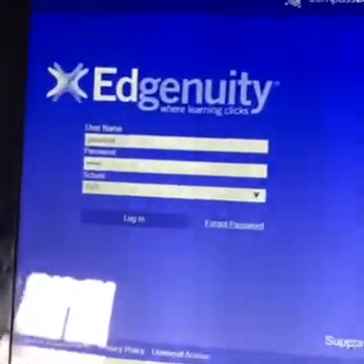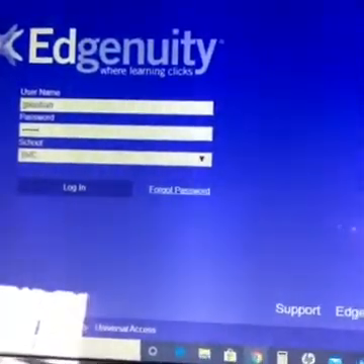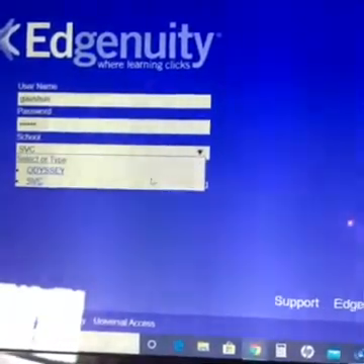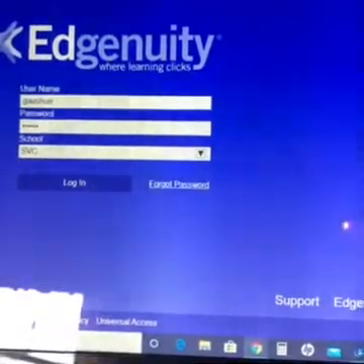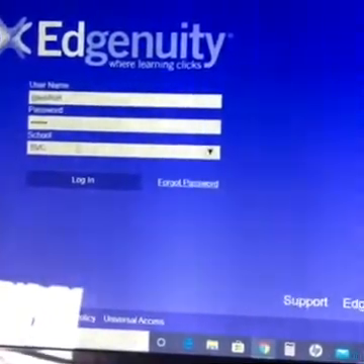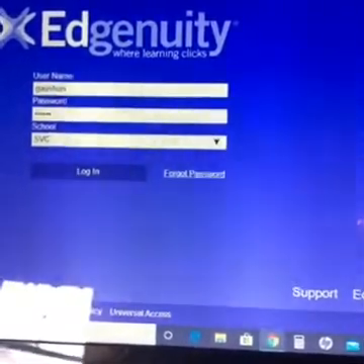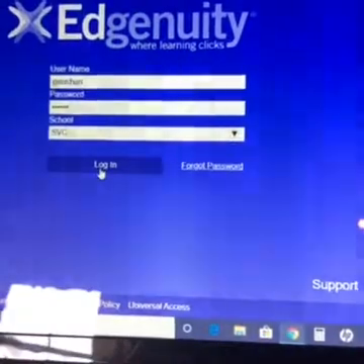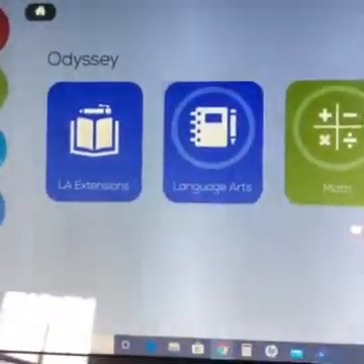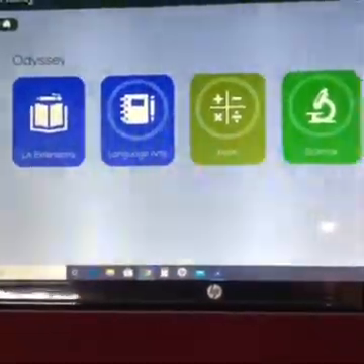When you're logging in for the very first time, you will have to change something. It will say Odyssey. You need it to say SVC. So you'll have to backspace all of those and type in SVC, and then it should save it after that, and you should only have to enter in your username and password each time. I'm going to click login, and at the top it has your name, and then it has these 4 tiles, okay?